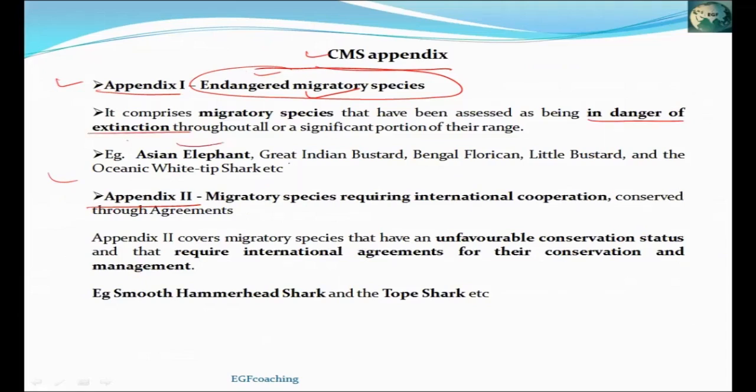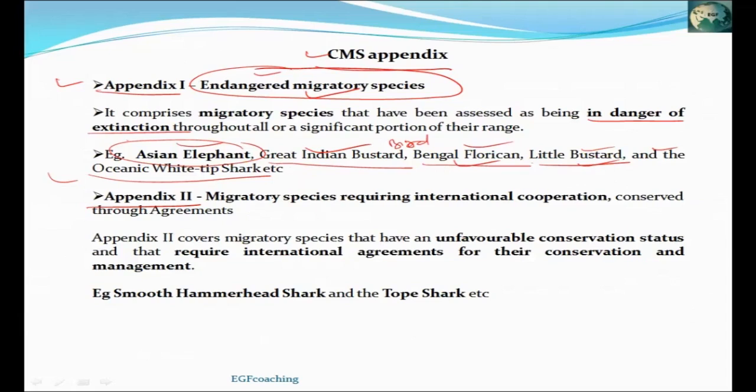For example, Asian elephant, Great Indian bustard, Bengal florican, little bustard, oceanic white-tip shark, all these are migratory species. Elephant also migrates from one place to another place. Great Indian bustard, this is a bird which also migrates. Bengal florican, little bustard, all these species migrate. All these are kept under Appendix 1.